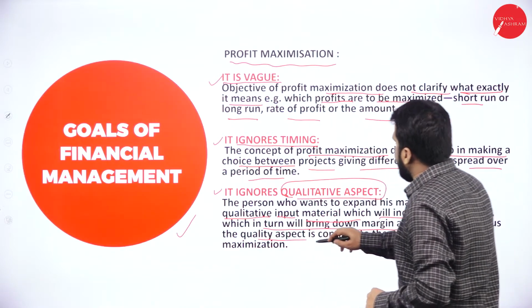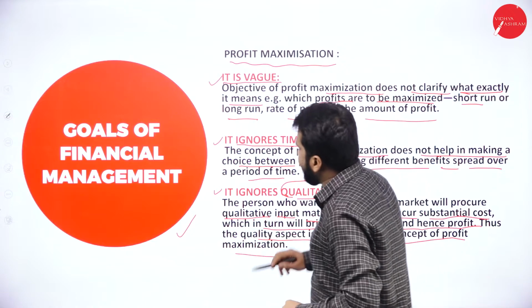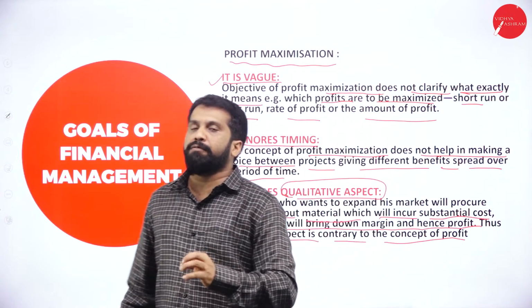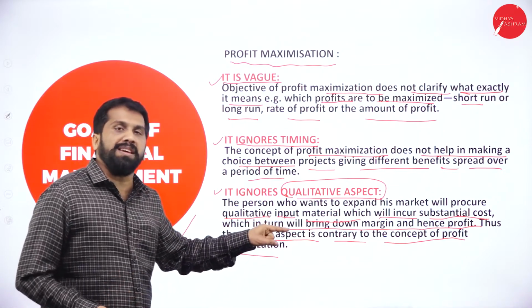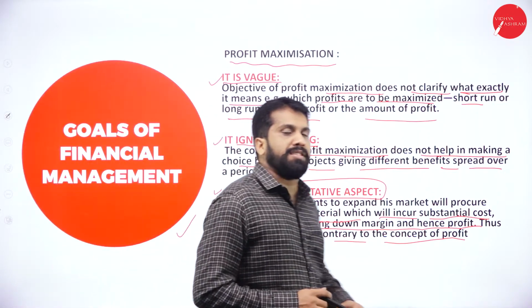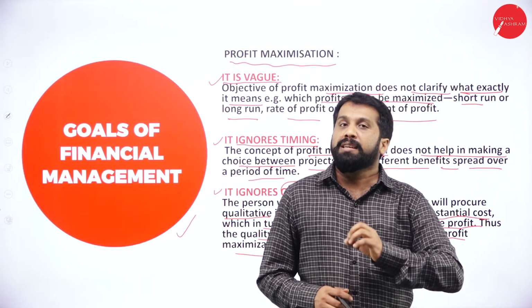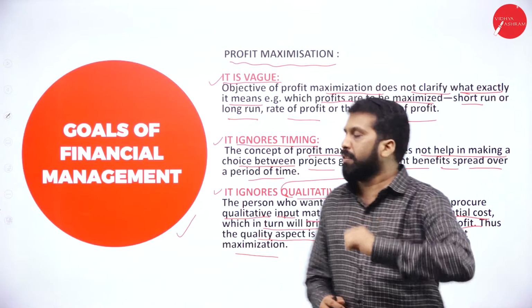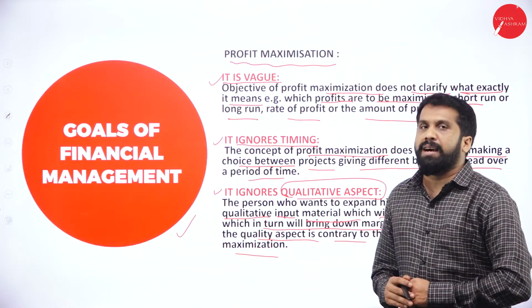Thus, the quality aspect is contrary to the concept of profit maximization. If you want to go for quality, the cost will be high, then your profit will obviously be down. If you use lower quality, then your profit will be higher. So, it ignores qualitative aspects.